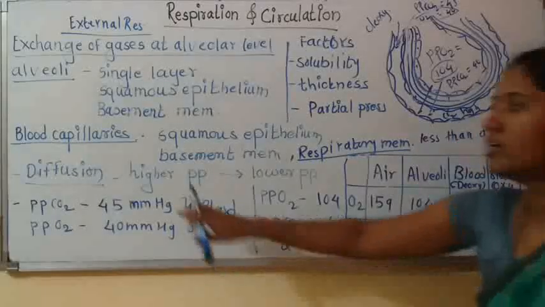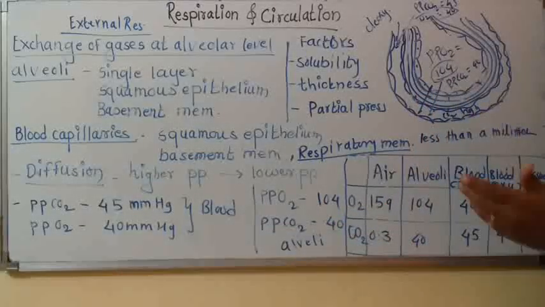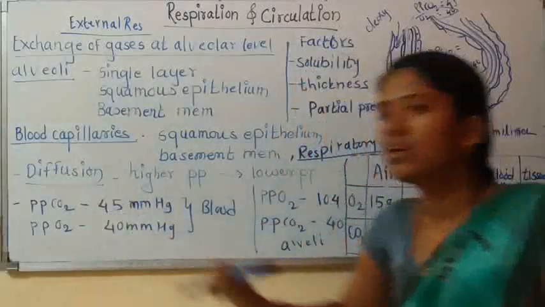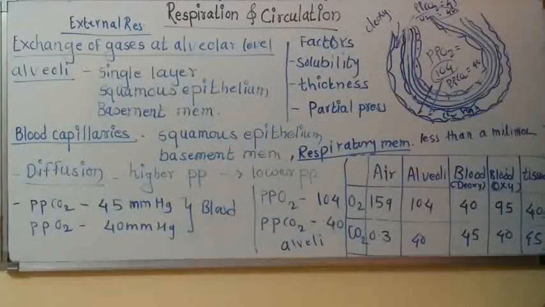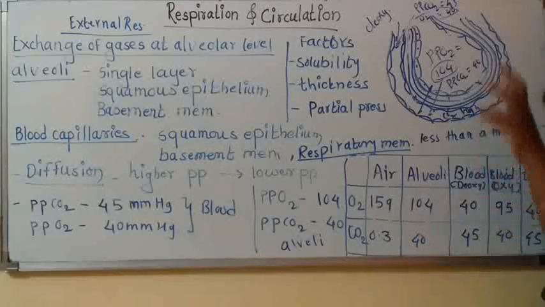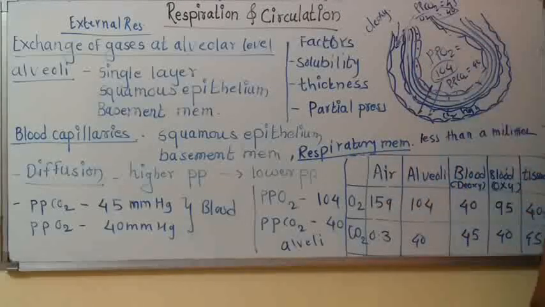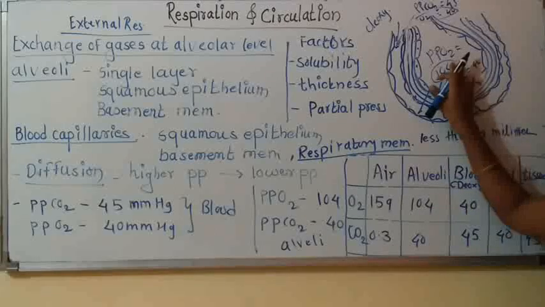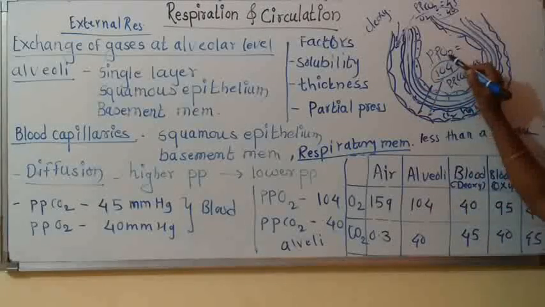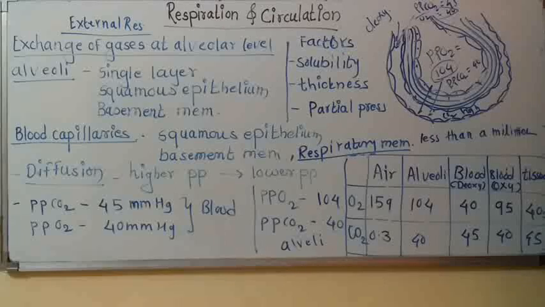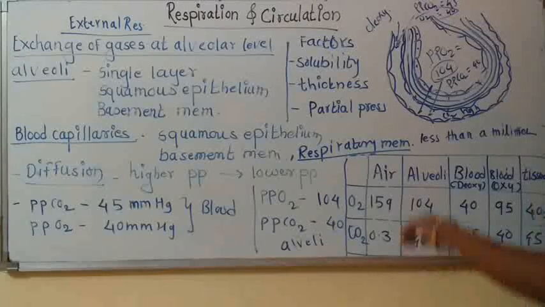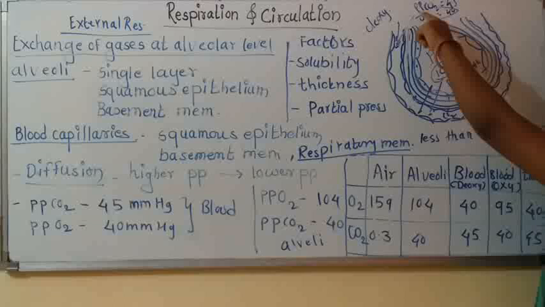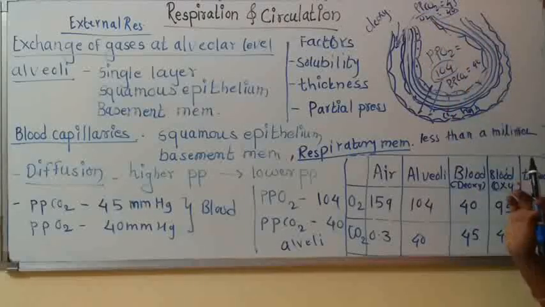Now second point, diffusion of gases. Gases are exchanged by this method, diffusion. Gases diffuse from higher partial pressure to lower partial pressure. For example, oxygen diffuses from its higher partial pressure to the area where it is in lower partial pressure. In alveoli, partial pressure of oxygen is 104 mm of Hg and in deoxygenated blood, partial pressure of oxygen is 40 mm of Hg.